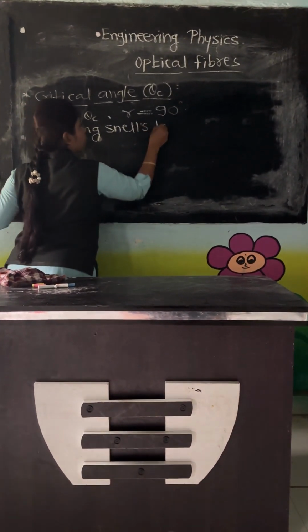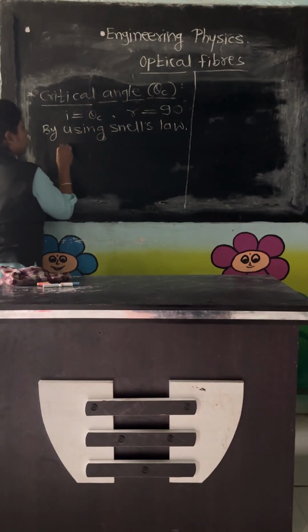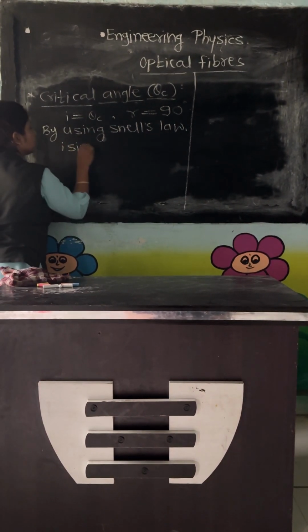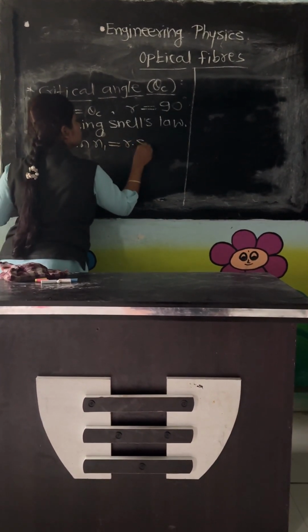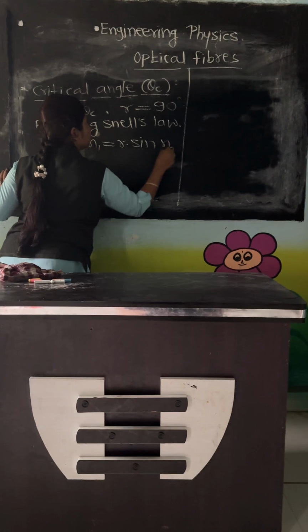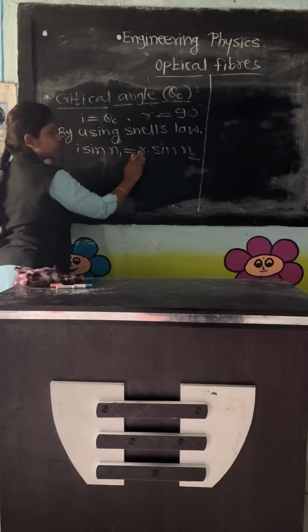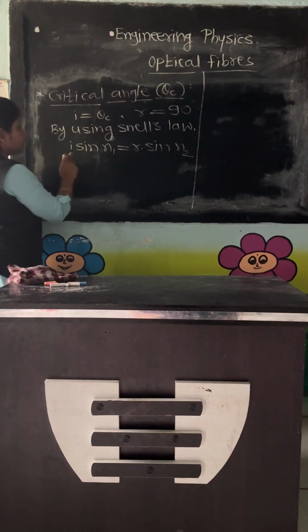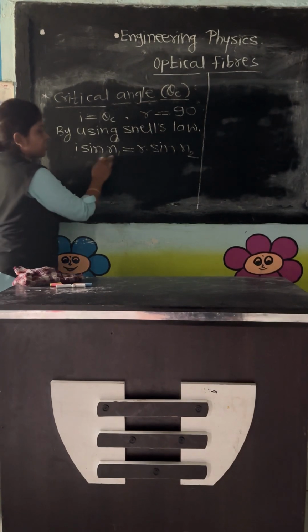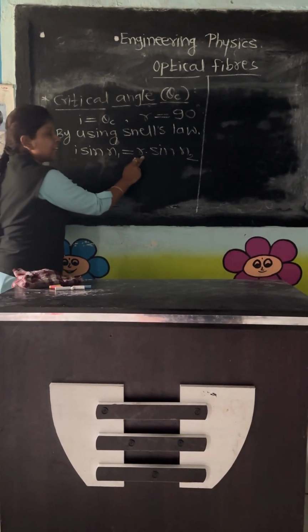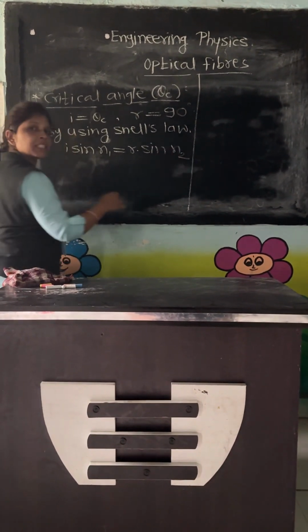Snell's law has the equation n1 sin i equals n2 sin r, where i is the angle of incidence in the medium having refractive index n1 and r is the angle of refraction in the medium having refractive index n2.